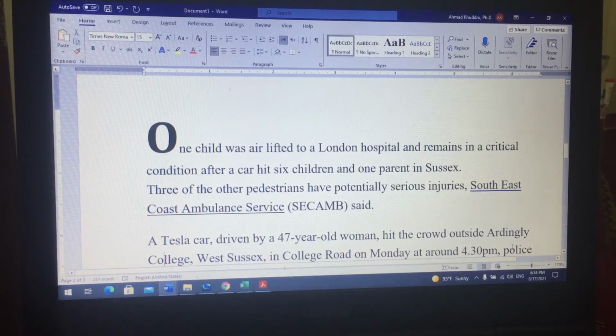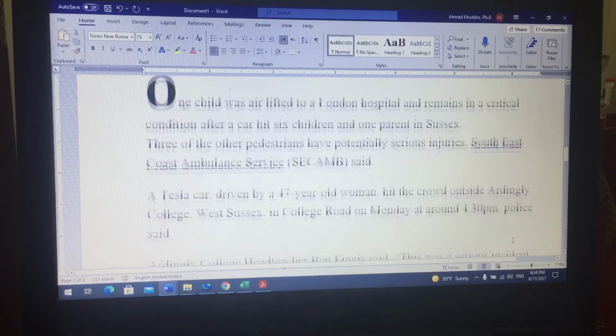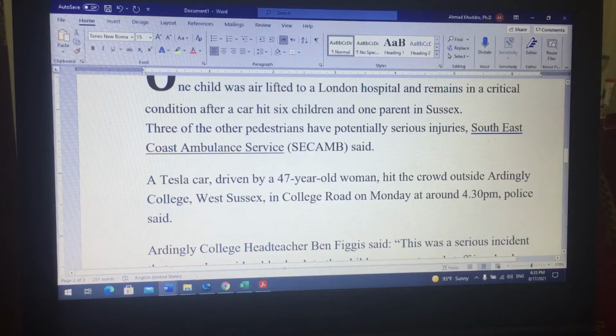A Tesla car driven by a 47-year-old woman hit the crowd outside Ardingly College, West Sussex, in College Road on Monday at around 4:30 p.m., police said. Monday means yesterday. Of course, today is Tuesday, and that is the piece of news is yesterday, August 2021.